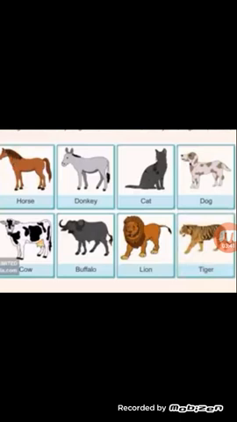So children, have you ever thought why a baby of a horse looks like a horse, not like a donkey? A baby of a donkey looks like a mother donkey, not like a horse. This is only because these are the animals which give birth to animals of their own kind, which show resemblance to their parents. So here we are going to read more about these mammals. How will you identify the mammals? You will identify them by